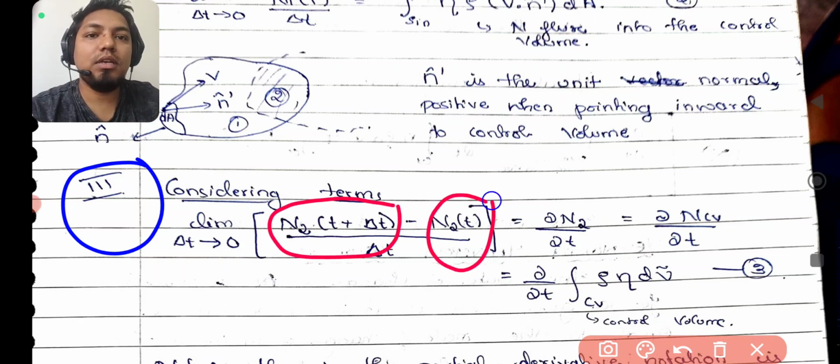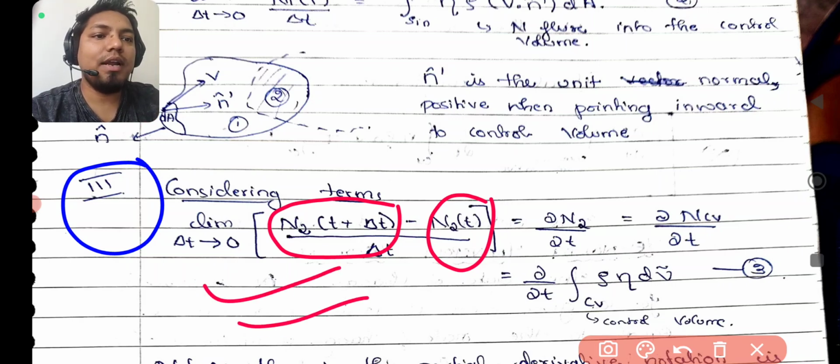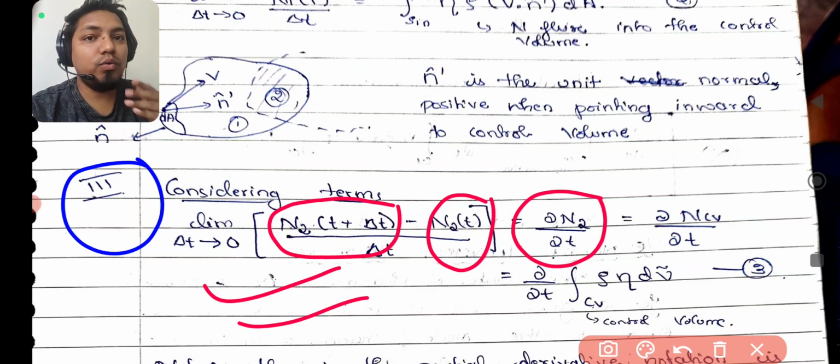This part we can write as the partial differential of N2, because if you have done basic fundamentals of limit, continuity and derivative in your 11th and 12th class, you may know that this is the formula to write the derivative part.